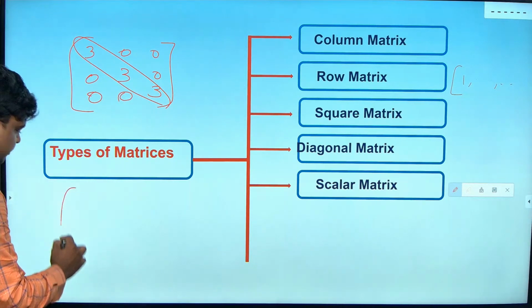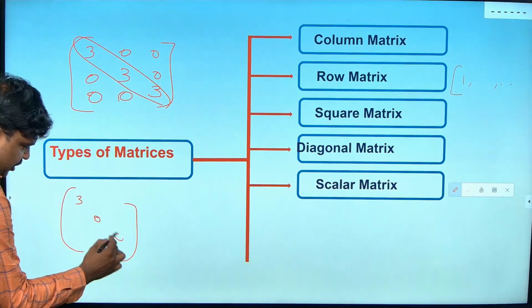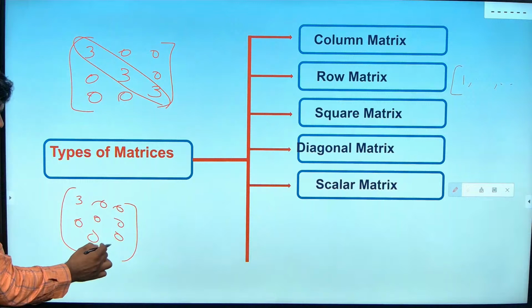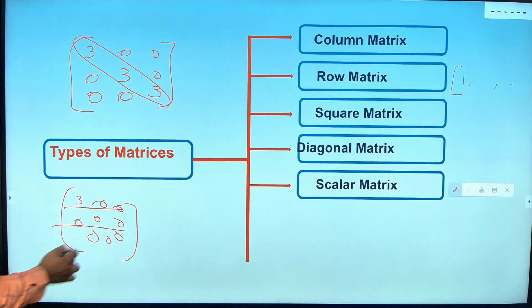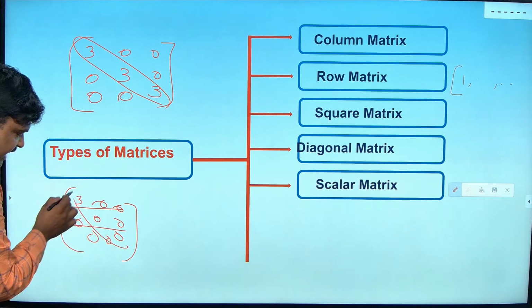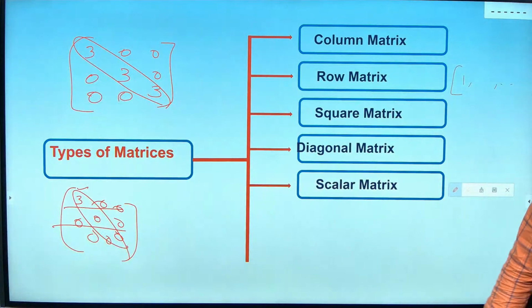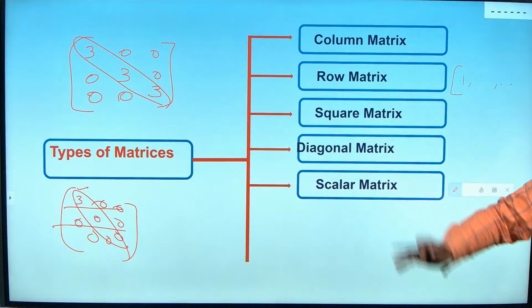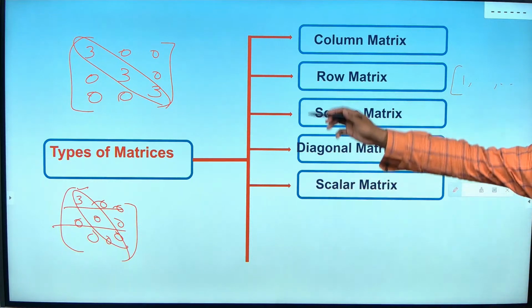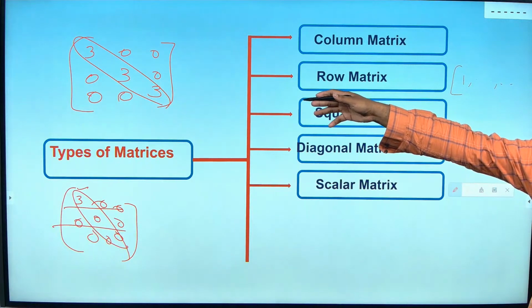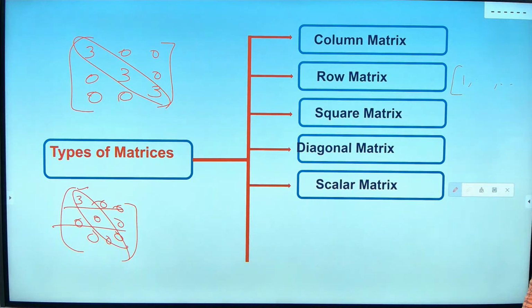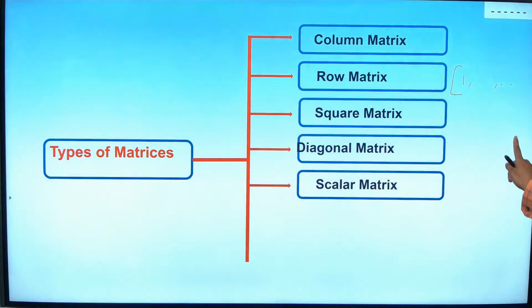So I told, 3 0 0, 0 0 0, 0 0 0. Now is this an example of a diagonal matrix? Yes, because at least one non-zero is there in the diagonal. I told that, don't confuse. Sir, what if all of them are zeros? That is called a null matrix. That is also one type. Are you getting, guys? What is this type? It is a scalar matrix. A scalar matrix is a diagonal matrix where the diagonal elements are the same. Okay, that you are going to call a scalar matrix.